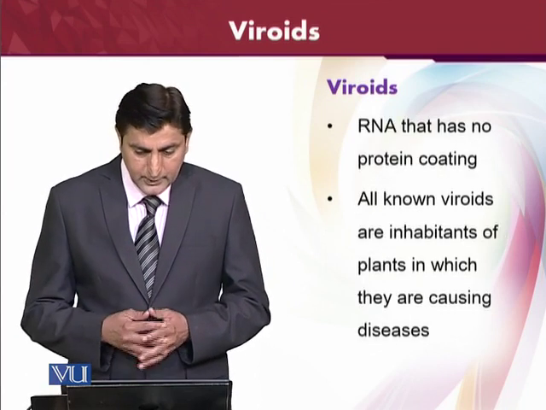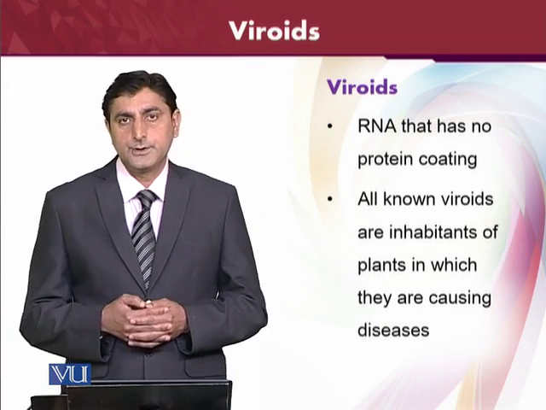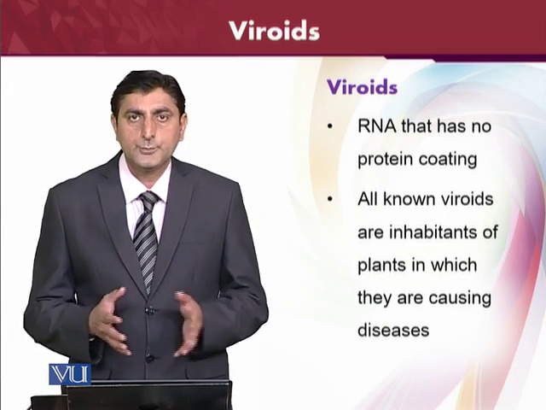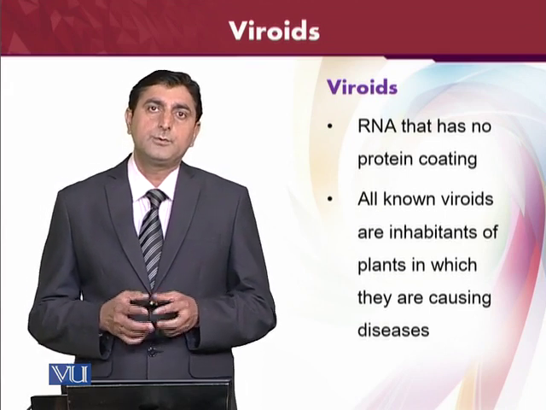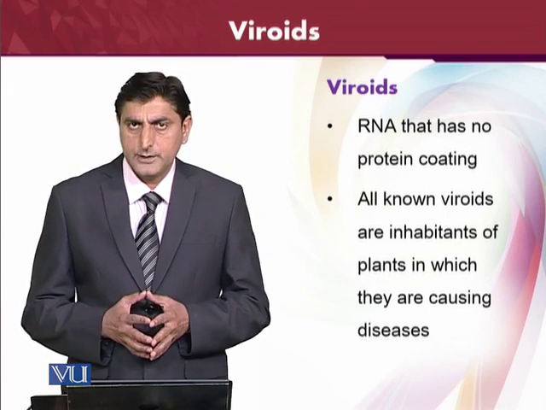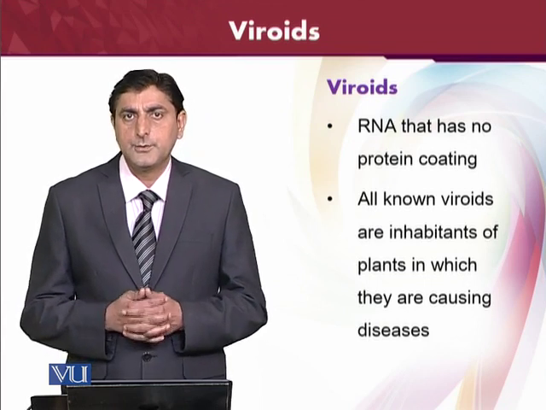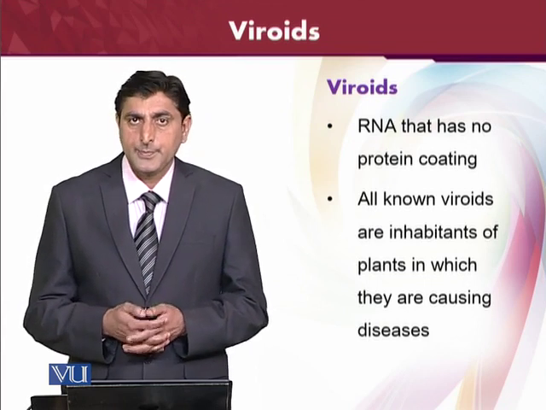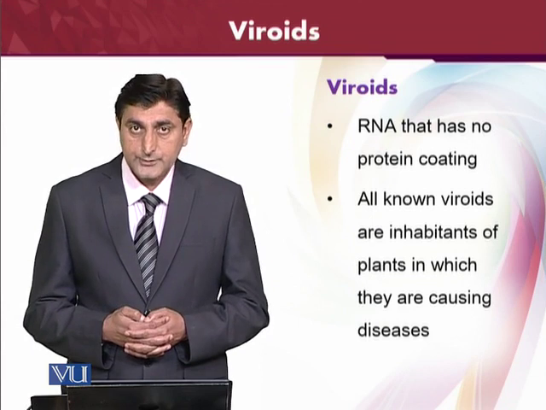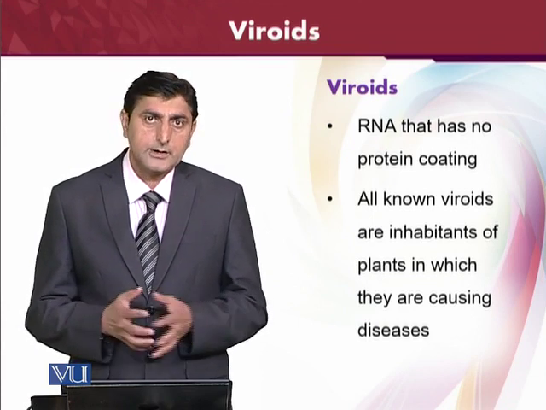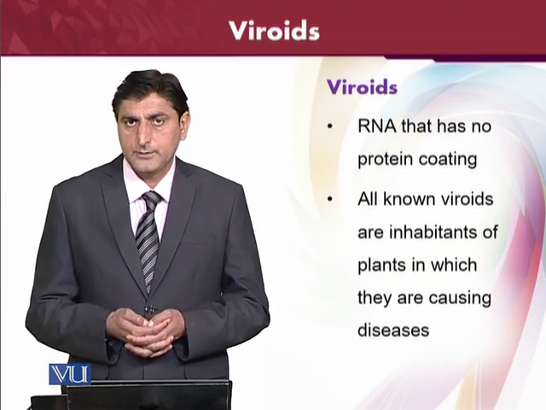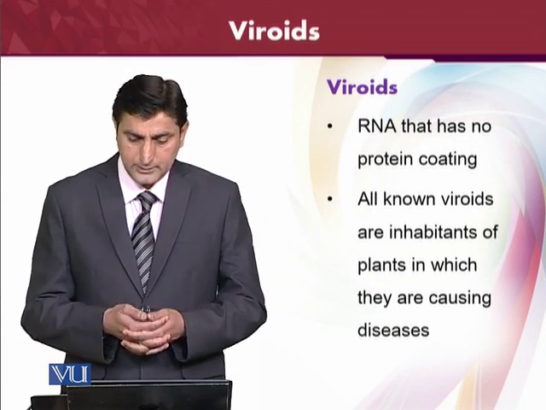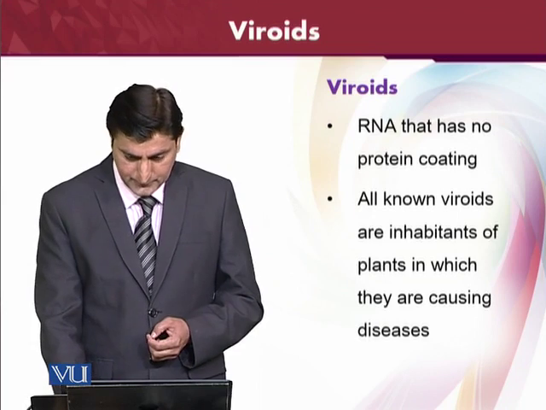The viroid RNA has no protein coating. Of course, their RNA has no protein coating. And viroids, until now, how many viroids do we know? All of the known viroids cause diseases only in plants. They are not causing diseases in animals or in any kind of virus, bacteria or other things. Only in plants.